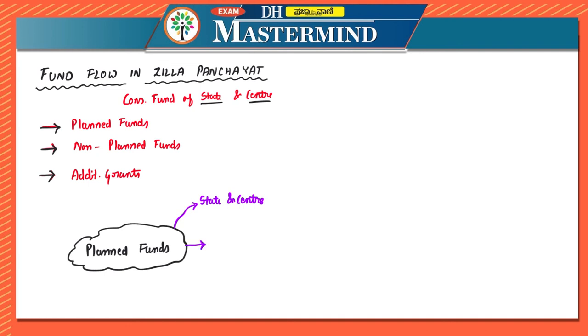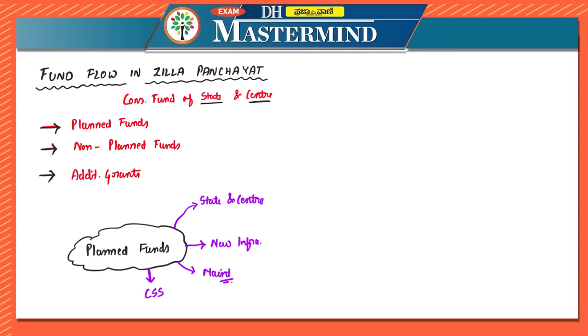Here the planned funds, as the name itself says, with respect to developmental activities, are for the creation of new infrastructure projects. Also, the maintenance of infrastructure is undertaken with the help of these funds. And various centrally sponsored schemes such as MGNREGA, etc. are undertaken under these planned funds. It is received from both the center and the state.